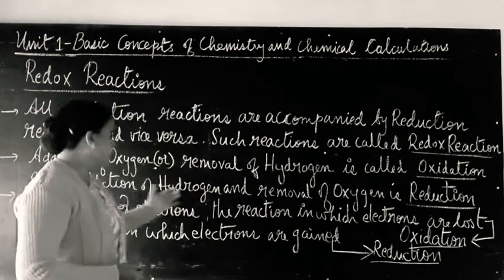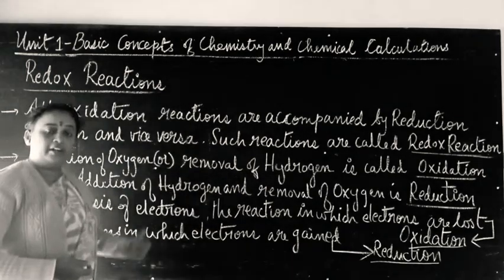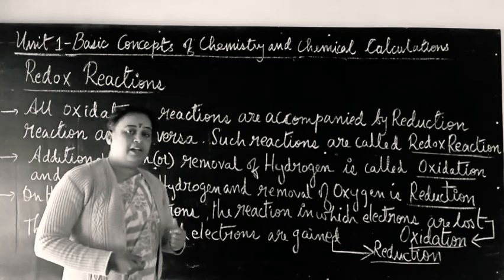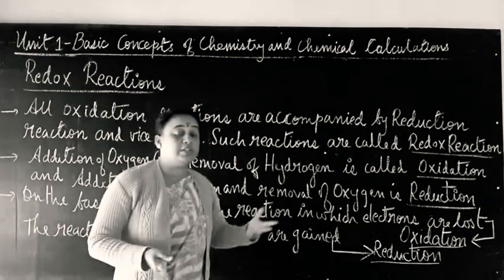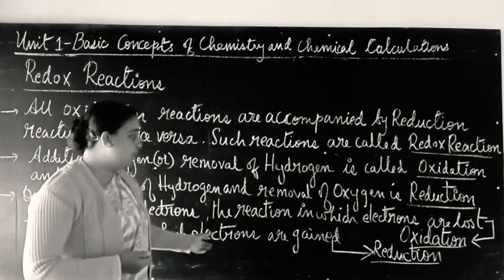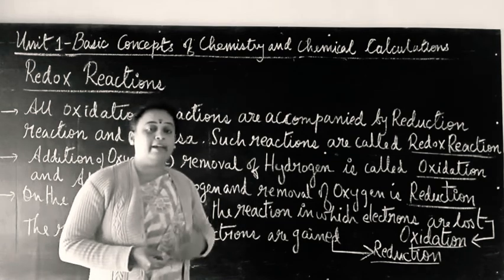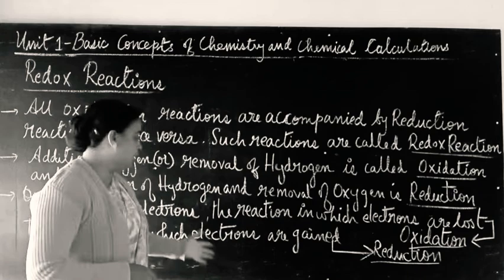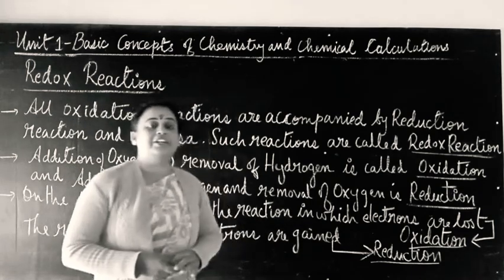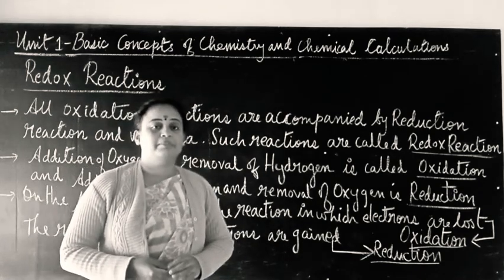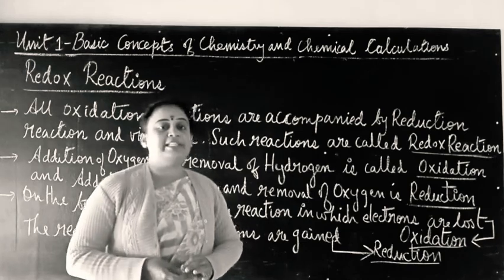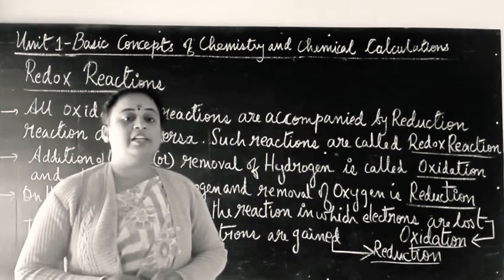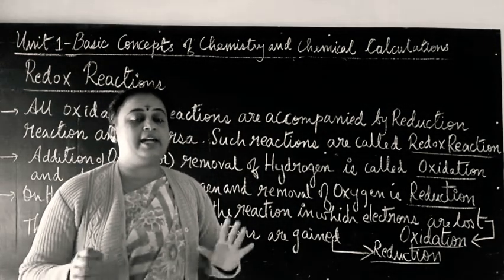Now if we consider reduction reaction: addition of hydrogen and removal of oxygen. In terms of electrons, when electrons are gained, that is a reduction reaction. Yes, now let us see a few examples for this oxidation reduction reaction and understand it.